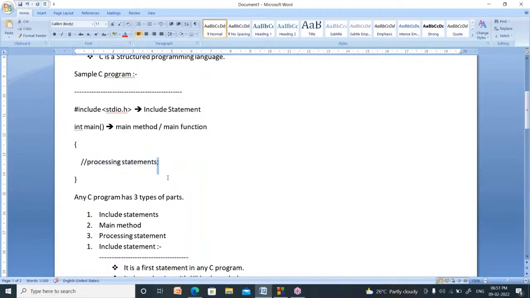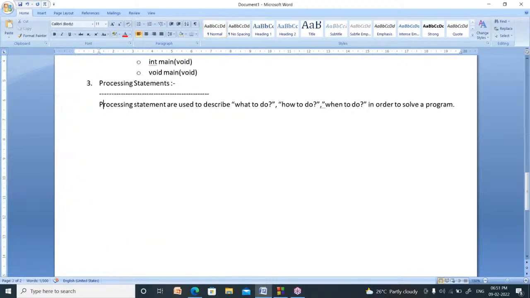Now, I kept a semicolon here. What is the name of the semicolon? In every program, every line must be separated by a special symbol. See here, I have given a space here, a comma here, and a full stop here. What is the meaning of these symbols? Space is used to separate the words. Comma means continuation, and full stop means the end of a sentence.